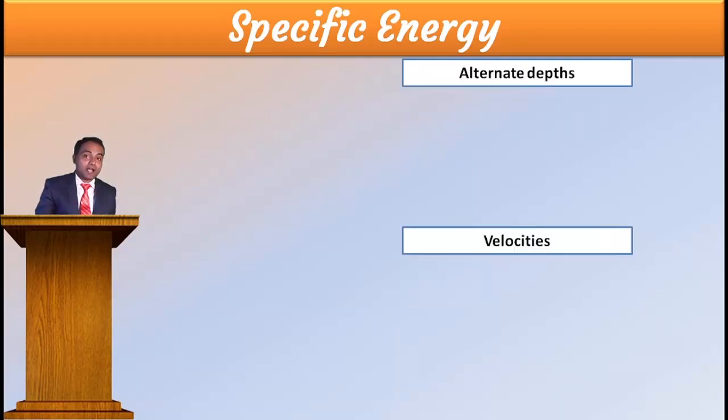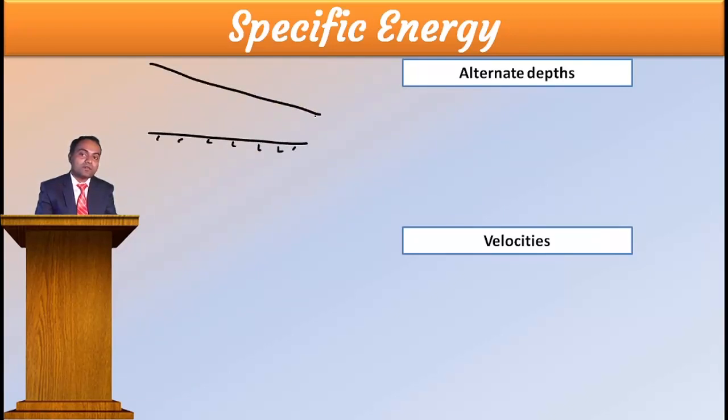A very interesting point: again we will go to the specific energy curve, and we will discuss it still more. First, when I started this specific energy, I drew one bed slope like this, and after that I drew one non-uniform flow.